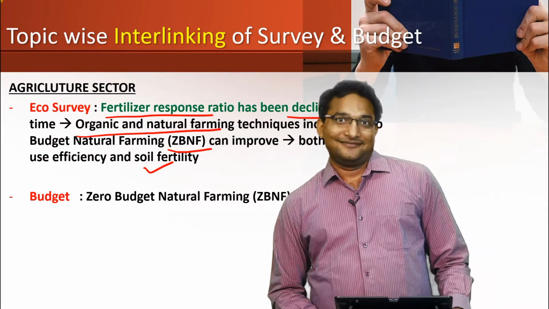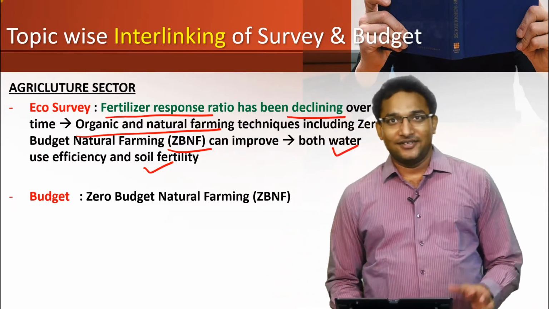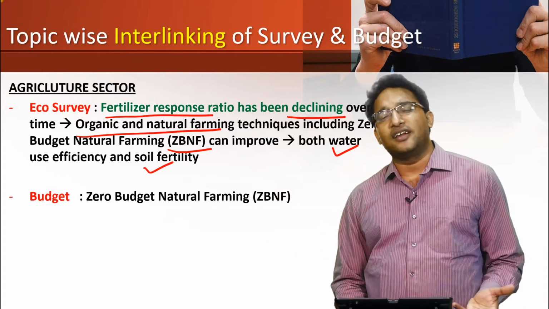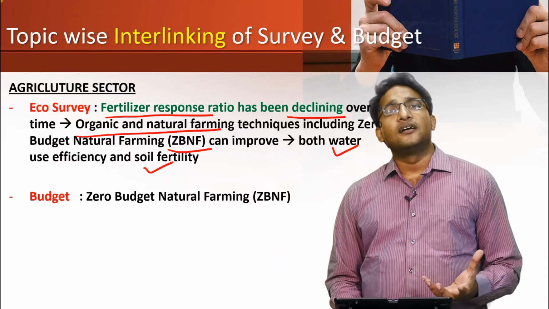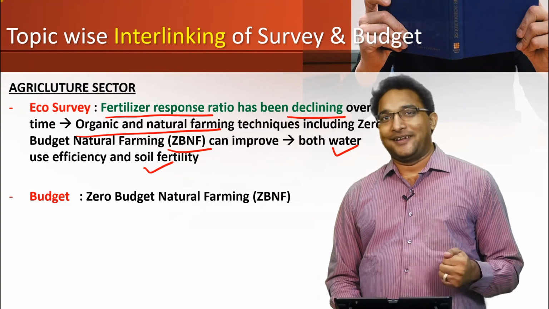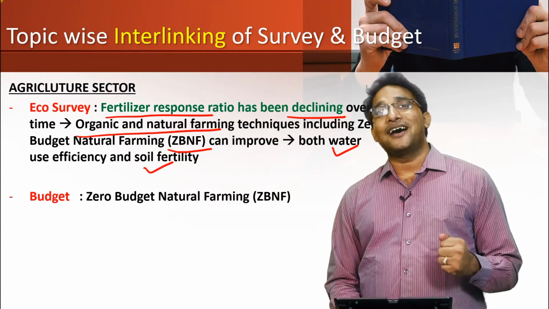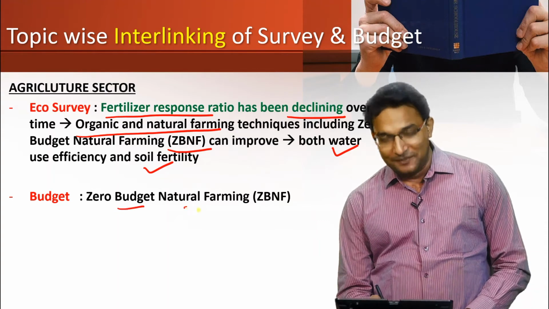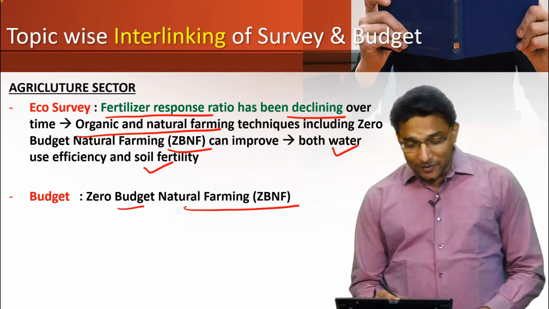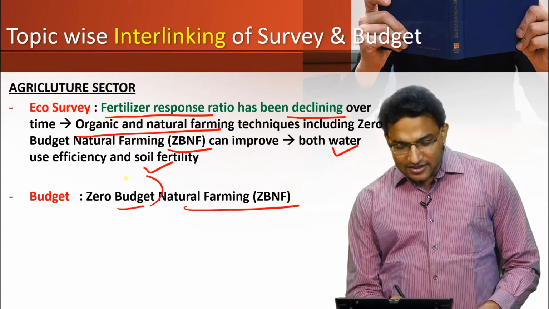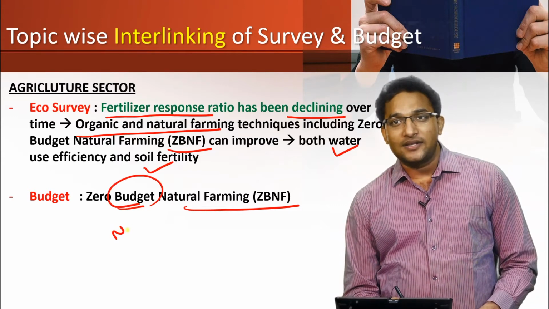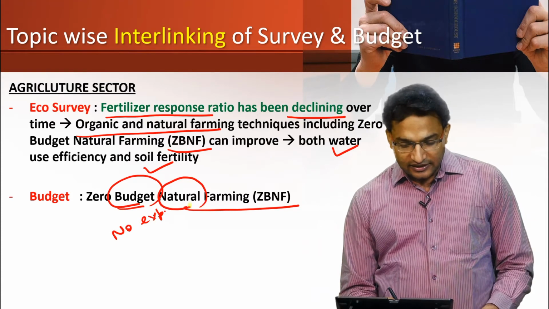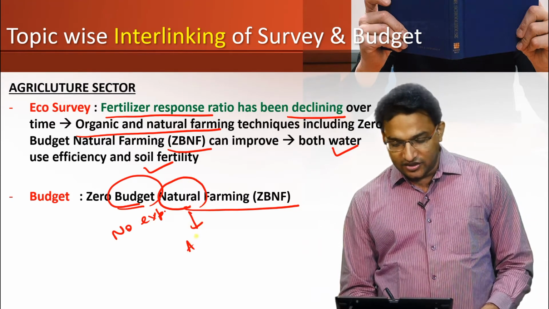And on the very next day, after this point was given in the economic survey, the budget came up with the exclusive statement that we are going to give the push to the zero budget natural farming. What is zero budget natural farming? So budget here means there is no expenses, and natural means that it is completely aligned with the nature.